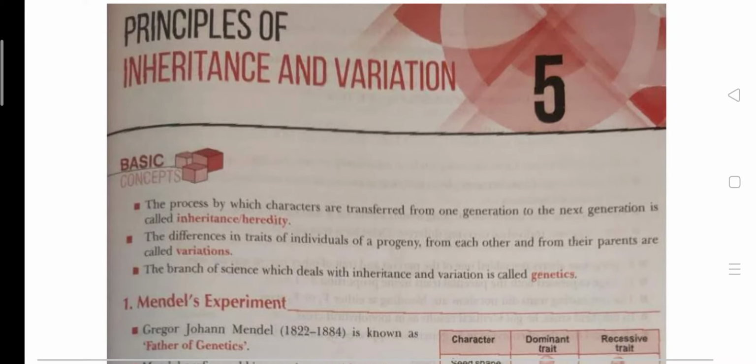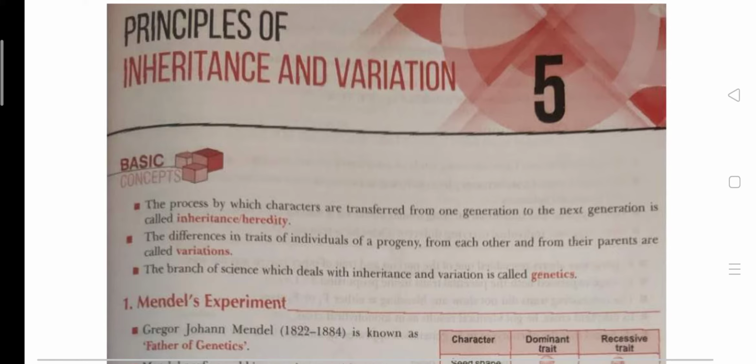Hello student, for the class 12 online series we are going to start from chapter 5. This is the first chapter from the second unit. We will complete the first unit later. From today I am going to start your regular video classes for biology.